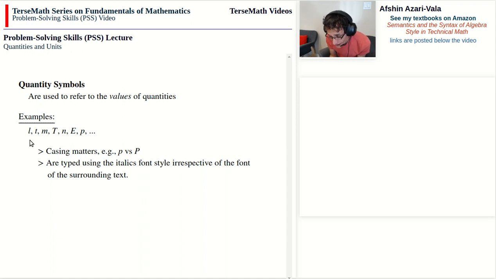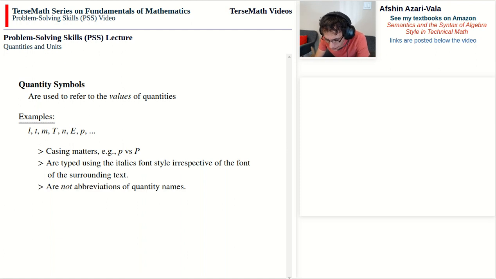So in an English sentence, which may be written using upright font, in case a quantity symbol appears, it has to be typed using the italics font style. So in this sense, the needs of math override the needs of English grammar.